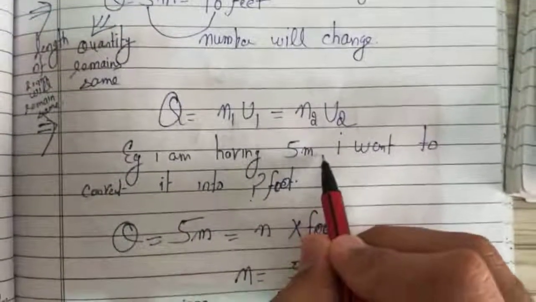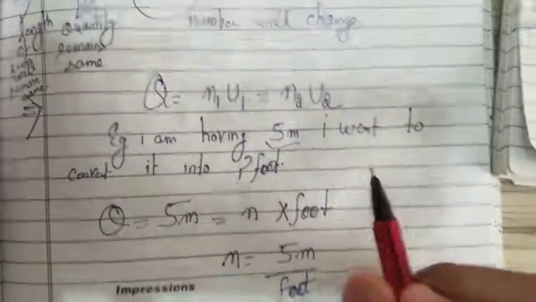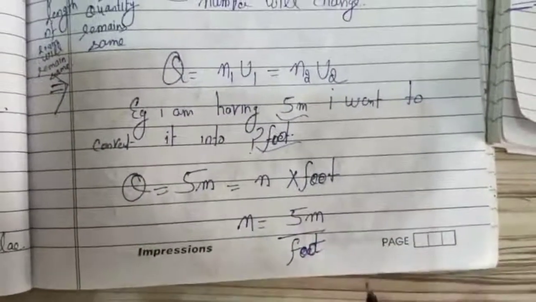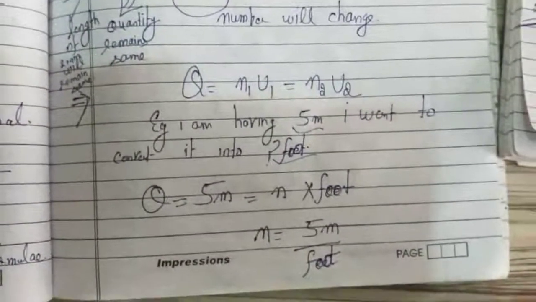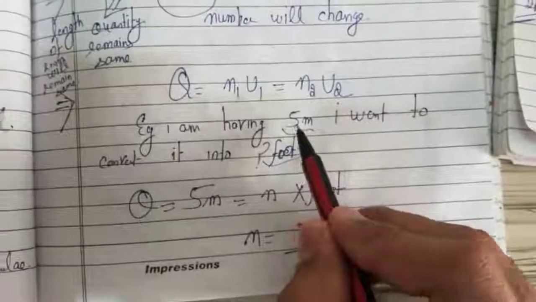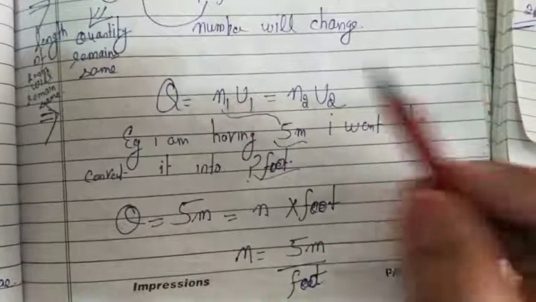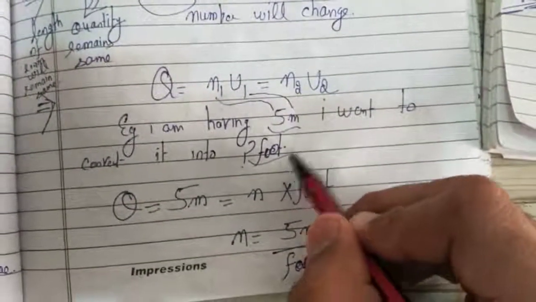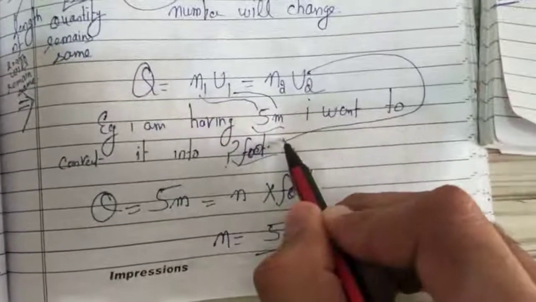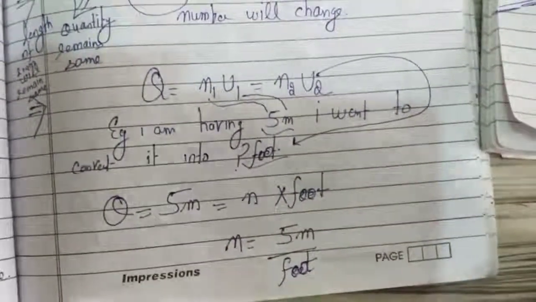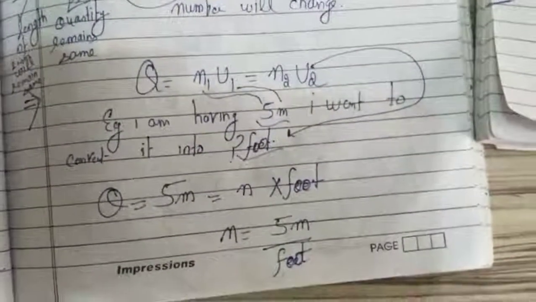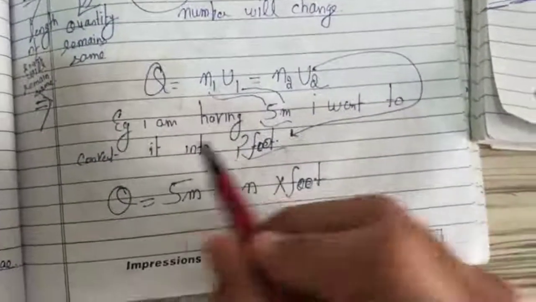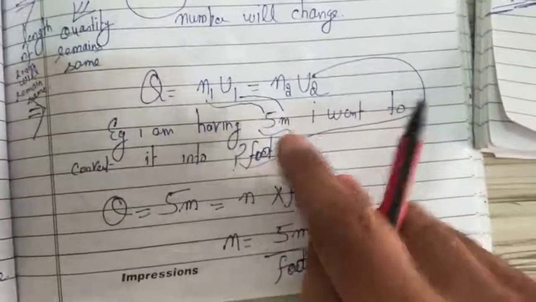Suppose I am having 5 meter. That means you have been given 5 meter and you want to convert it into foot. How can you convert with the help of a dimensional formula? You are having the value of n1, you are having u1, and you just have the information of u2. 5 meter is equal to how many foot? You don't know. That means your target is to find n2.